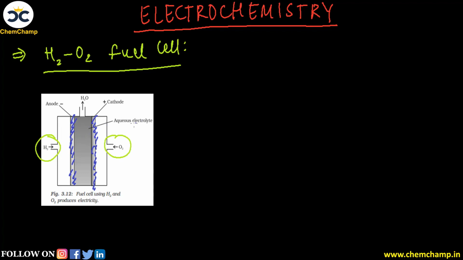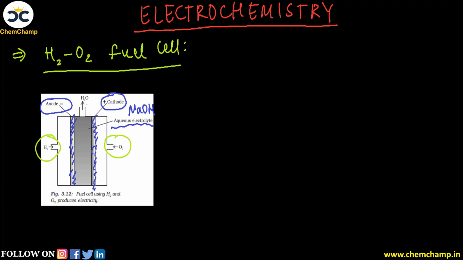Now here the electrolyte, यहाँ पर जैसा आप देख सकते हैं aqueous electrolyte is present and that is nothing but NaOH. So NaOH will act as an electrolyte for this cell which will help in the conduction, and here you can see on the left hand side we have an anode and on the right hand side we have cathode. ठीक है, so ये सारा हो गया हमारा setup.